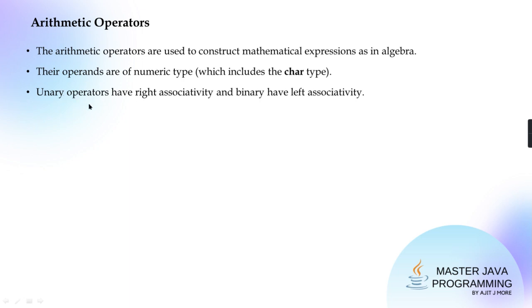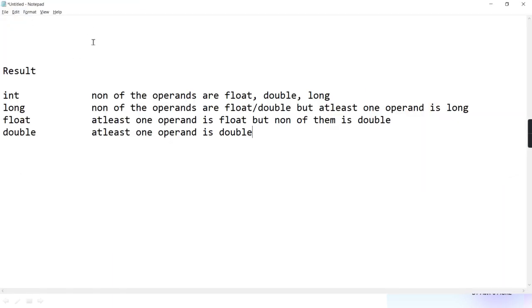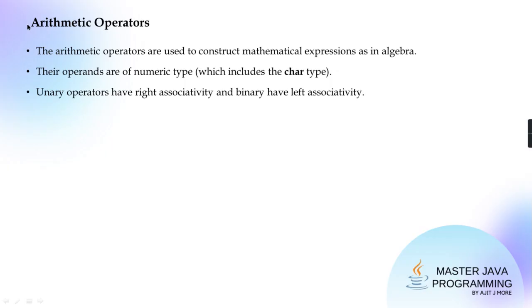You remember, no? Unary will have which associativity? Right to left. Unary is right to left because it is prefix form, and prefix unary is always right to left. Postfix unary doesn't have associativity, and all the binary operators that come in the arithmetic category have left to right.